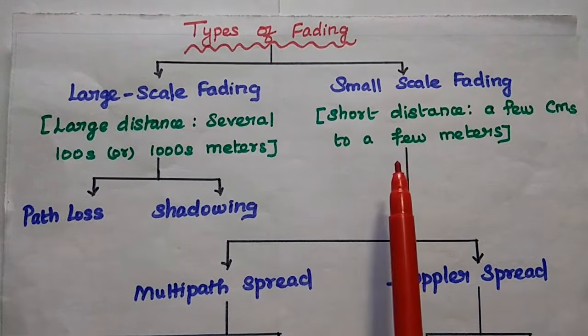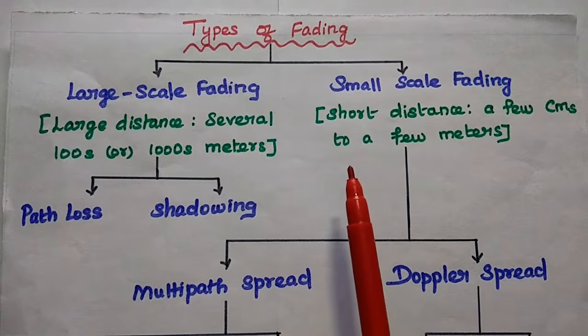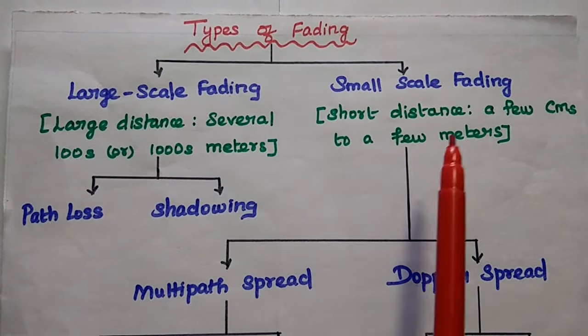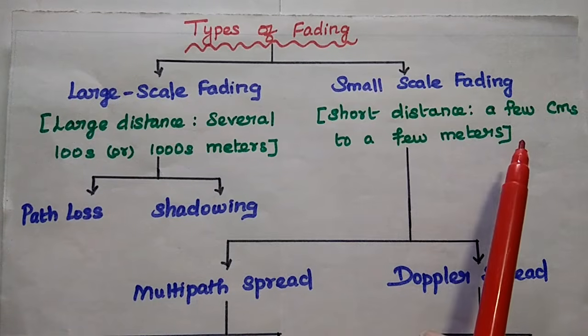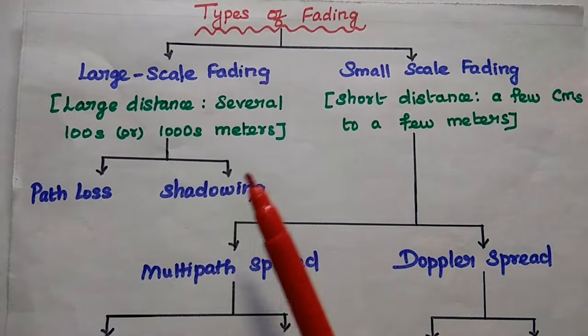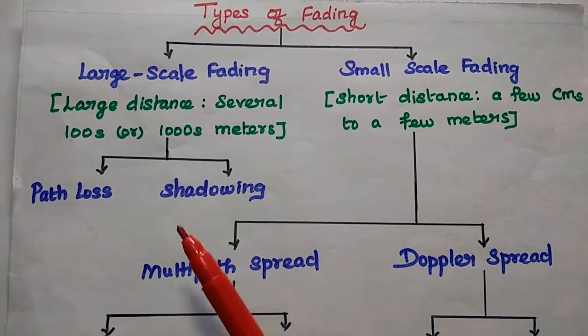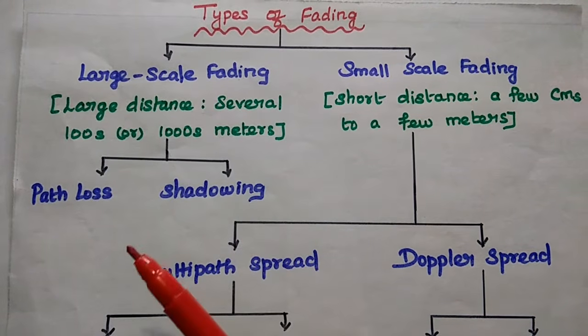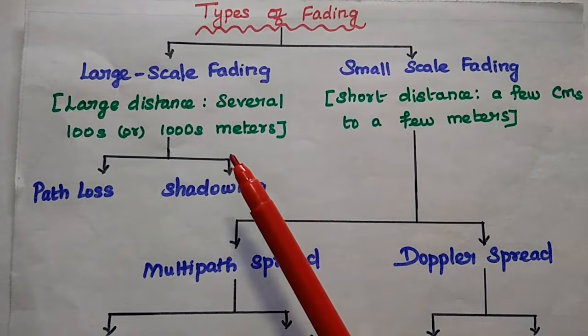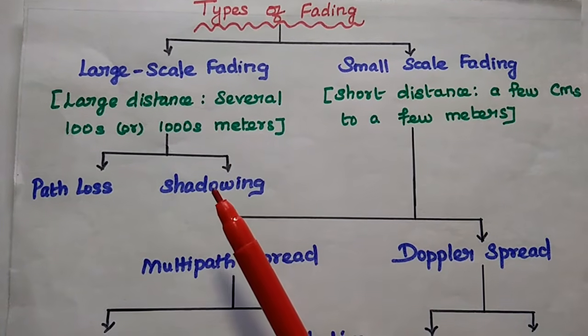Small scale fading means the signal variations occur over short distance, like a few centimeters to a few meters. Large scale fading is further classified into two types: path loss and shadowing. It is mainly for large distance.